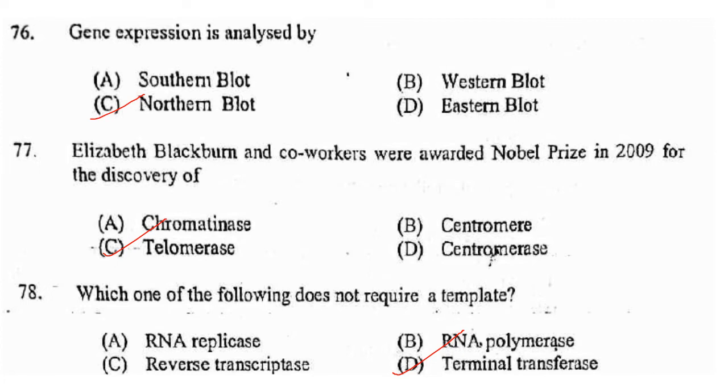Then Elizabeth Blackburn and co-workers were awarded the Nobel Prize in 2009 for the discovery of telomerase. That is the enzyme which helps in the replication of the ends of the chromosomes during division.